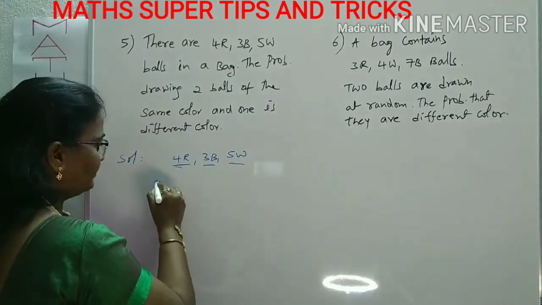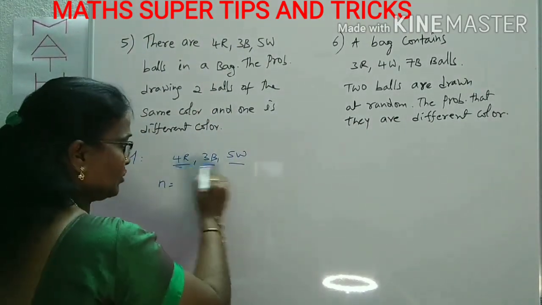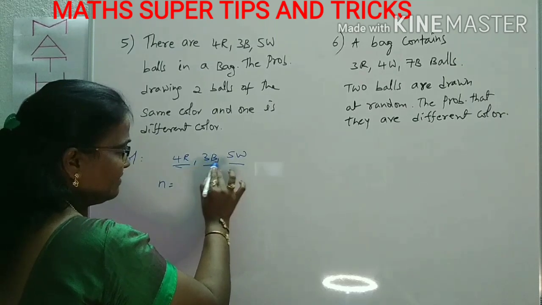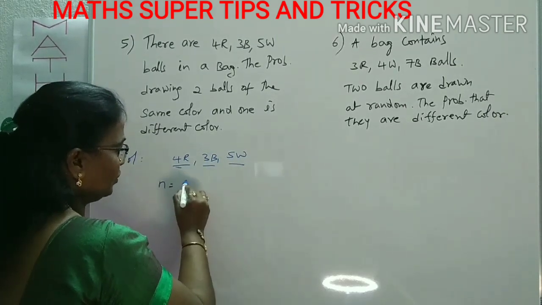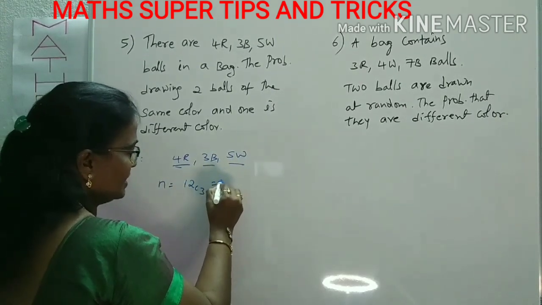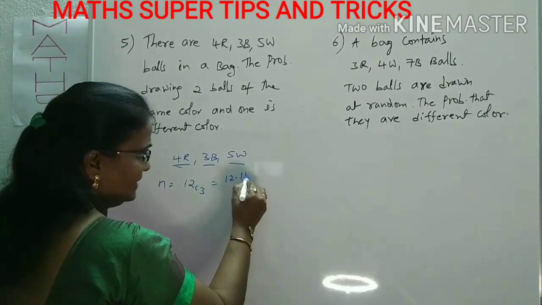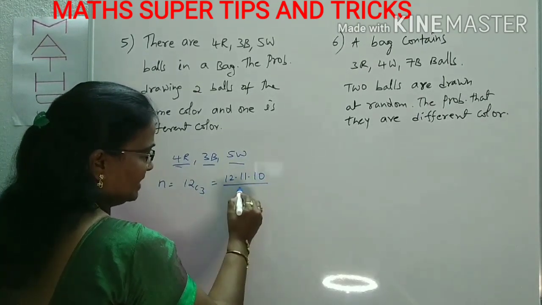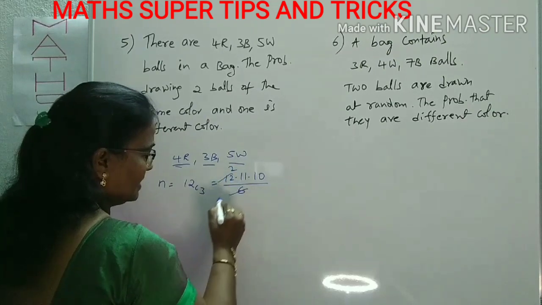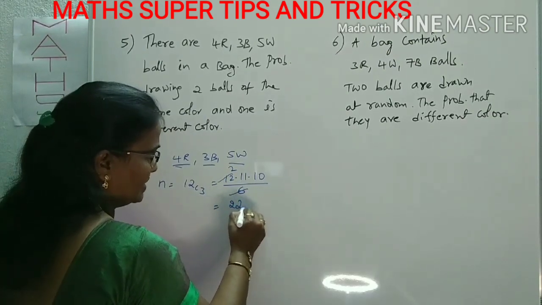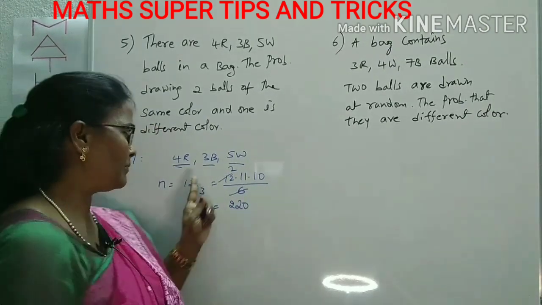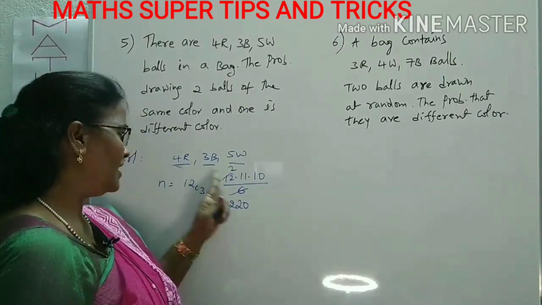First, what about N? The selection of 3 balls from the total 4 plus 3, 7, 7 plus 5, 12, that is 12C3. That is 12 into 11 into 10 by 3 factorial, which is 220. This is N, the total number of selections of 3 balls from the total 12 balls.